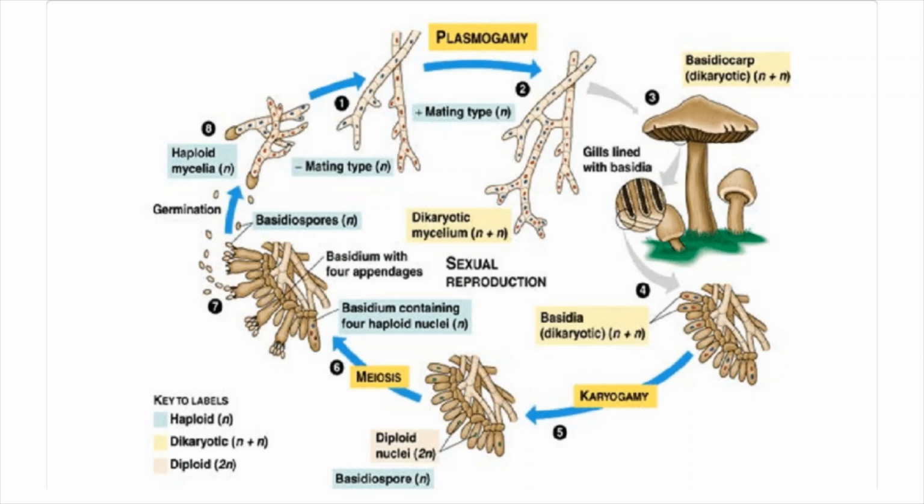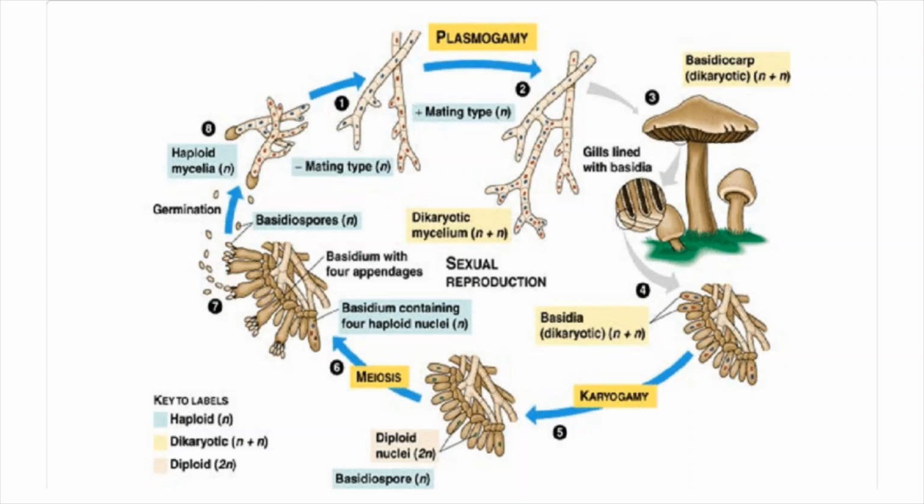So at the time of the formation of basidiospores, the 2 nuclei that are there in each septum of the dikaryotic mycelium will undergo fusion. It's called karyogamy. So 2 haploid nuclei arising from the monokaryotic mycelium will fuse to form a diploid nucleus.